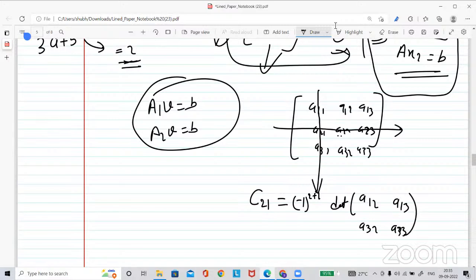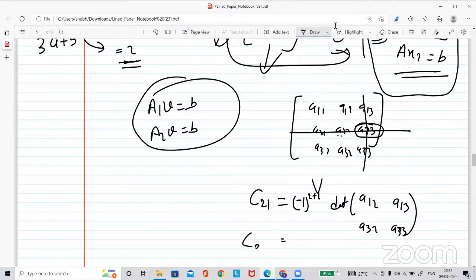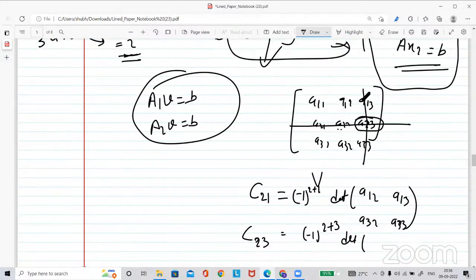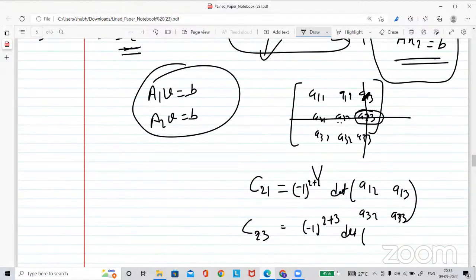This is the cofactor corresponding to that entry. Similarly, to calculate C23, delete that row and column: it is minus 1 to the power 2 plus 3 times the determinant of the remaining matrix, which is called the minor matrix. Getting it? That's the process of calculating a cofactor.